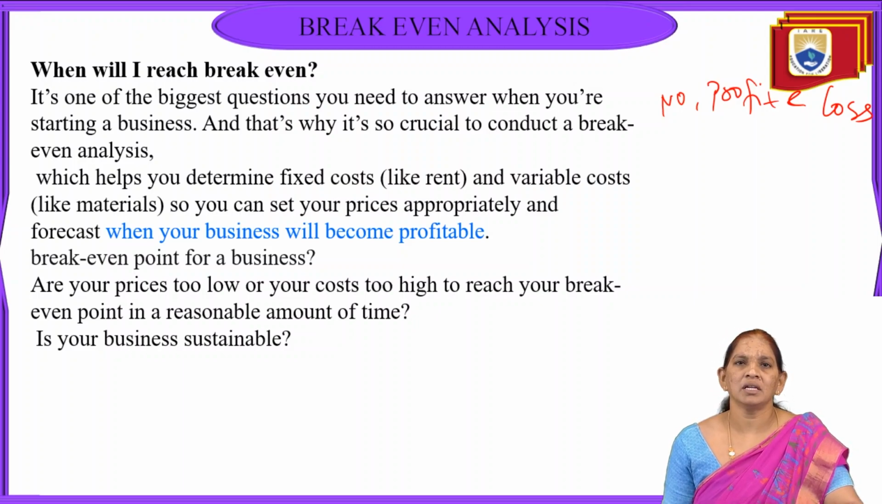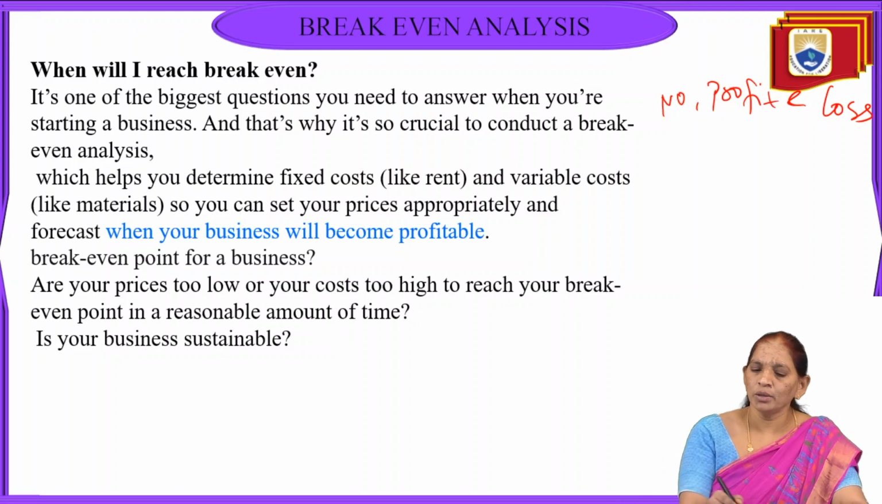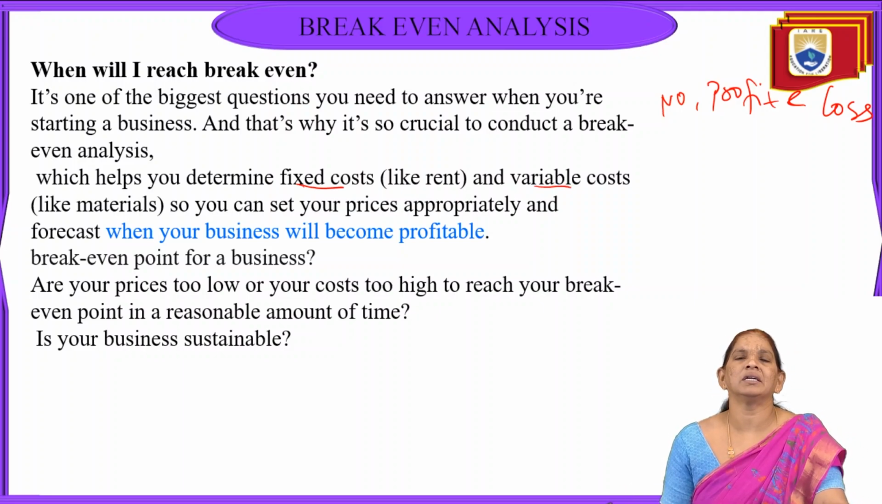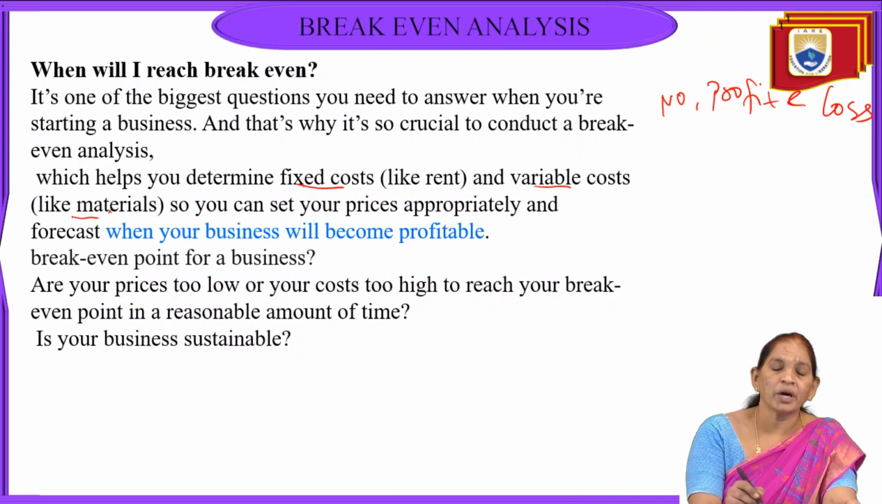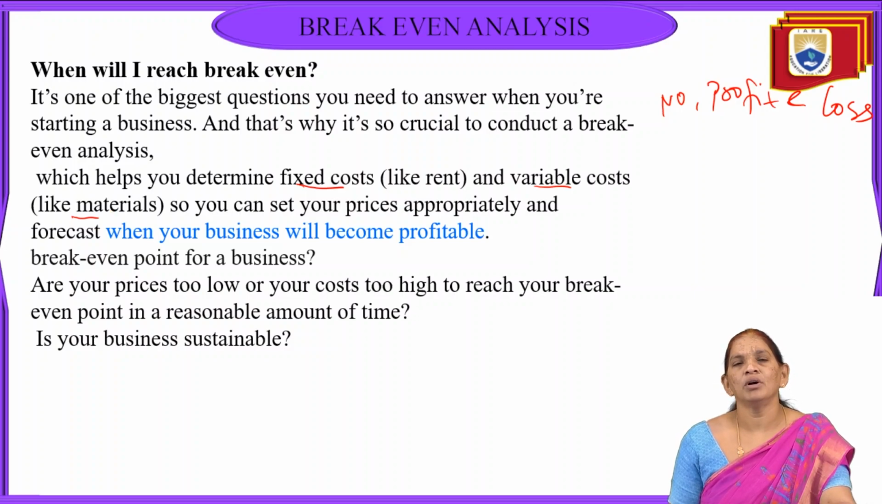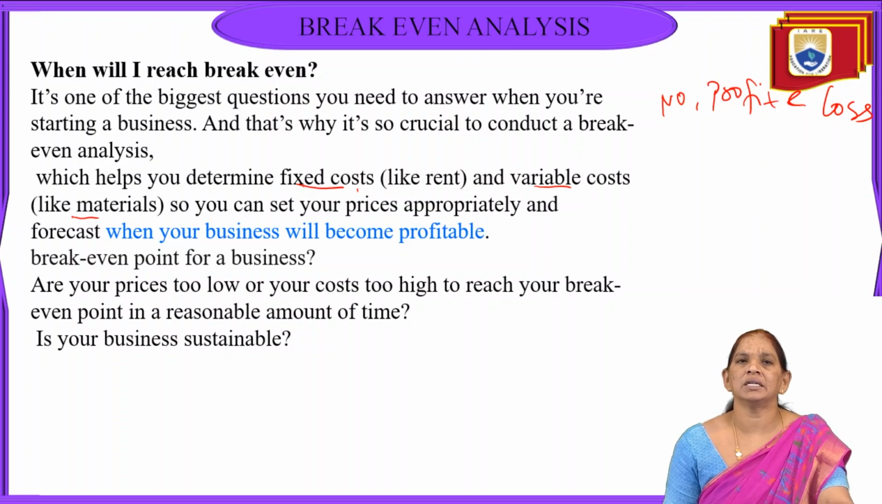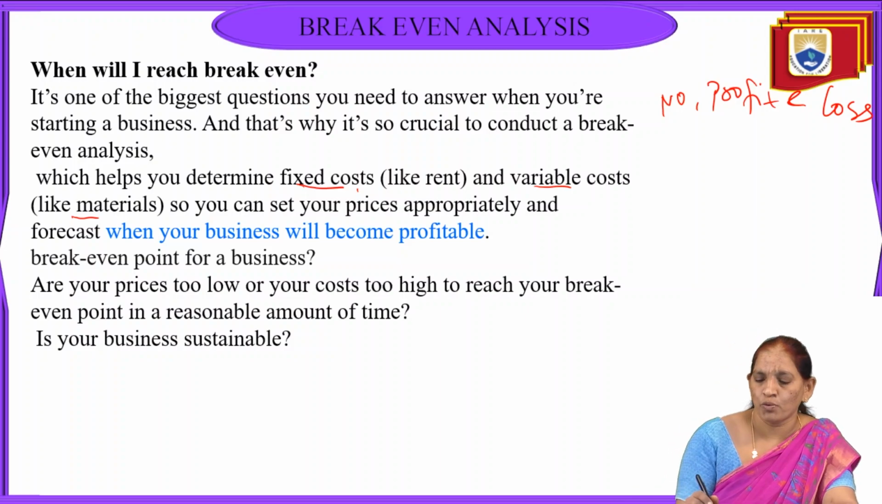This break-even analysis will help us to determine the fixed cost. Already we know there are two types of cost, fixed cost and variable cost. Here the break-even gives importance to a fixed cost, like rent, etc. And the variable cost is what is used per unit, like material, labor or other direct and indirect expenses, which come under the variable cost. With the help of these two components, fixed cost and variable cost, we want to see when the business will become profitable.